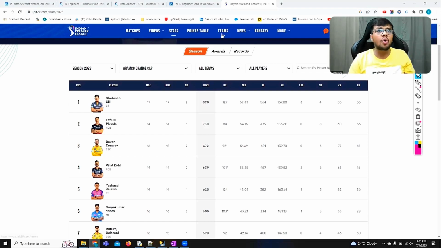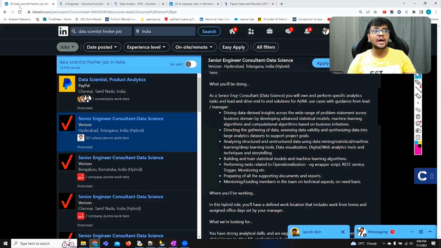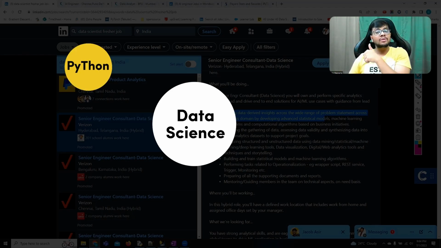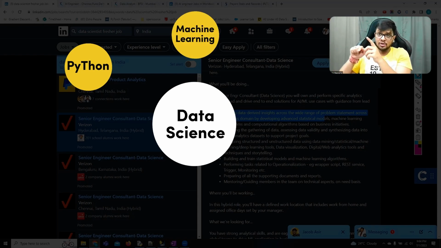Now let's go on to understand what their job roles are. So the first one, I open here, data scientist. See what it says: deriving data-driven insight from a wide range of problem statements, business domain, by developing advanced statistical tools. Now see, for data science you require 5 things. A circle you can see here. You require first of all Python, a very good language, Python or R. I would suggest Python right now. Then machine learning. To be a data scientist, you require Python, machine learning.